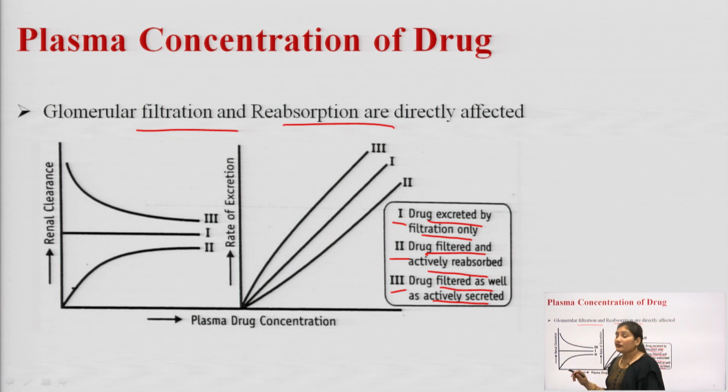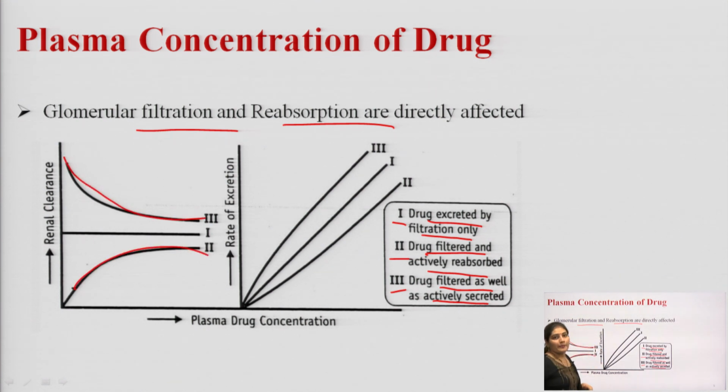And if we plot renal clearance versus the plasma drug concentration, then for the drugs that are filtered across the glomerulus, we will obtain a linear line, but for category 3 and category 2, where category 2 is the one in which the drug is getting reabsorbed, and category 3 is the one in which the drug is getting secreted, we will obtain this curve.